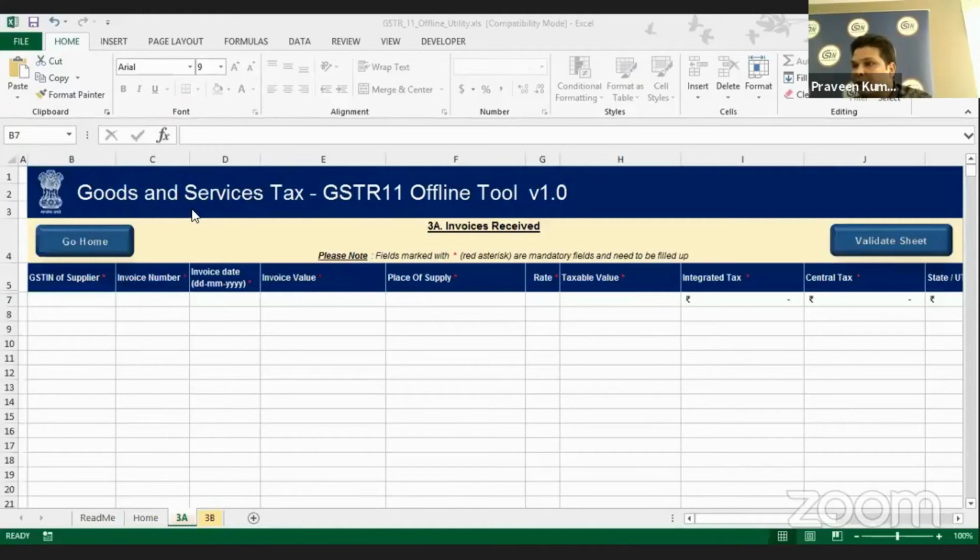So you have to put the GSTIN of the supplier here. Put the supplier GSTIN, put the invoice number, put the invoice date. Invoice date has to be in the form of DD, MM, and YY. Otherwise, it will throw you an error.